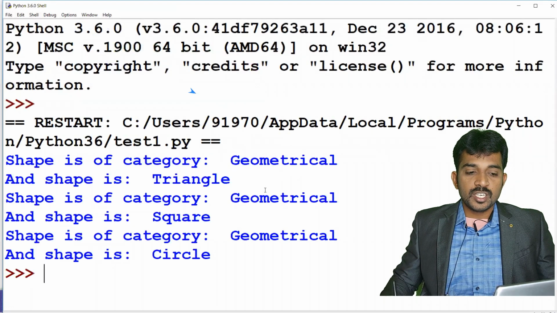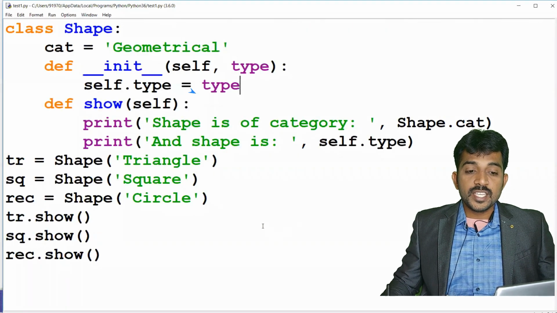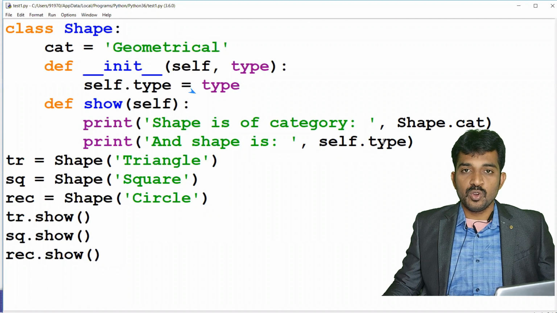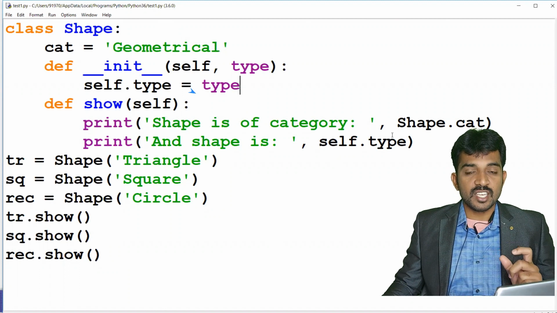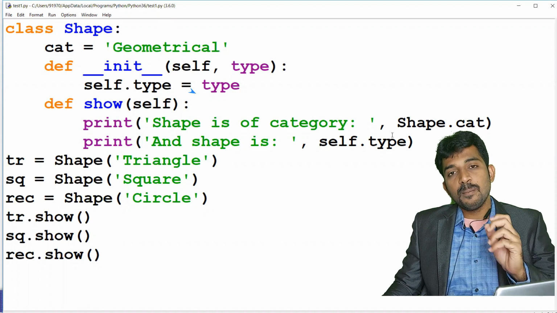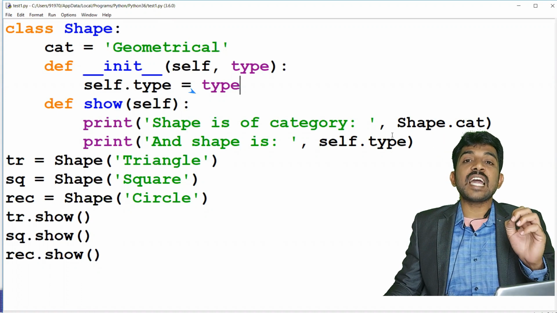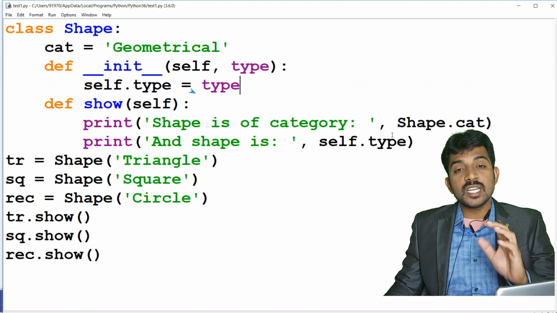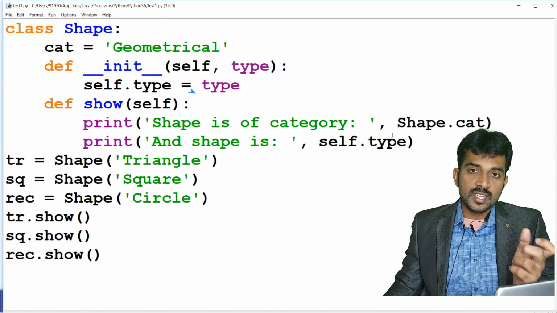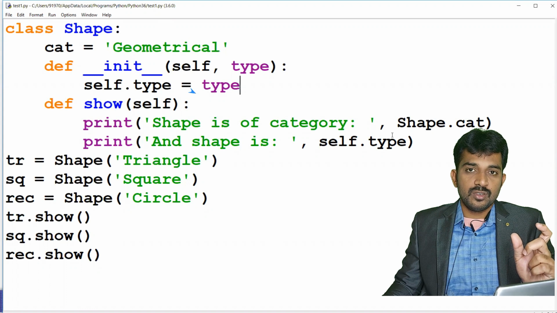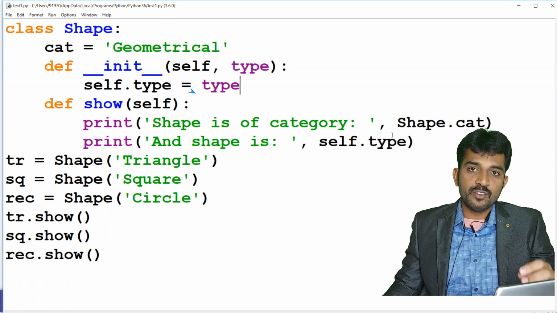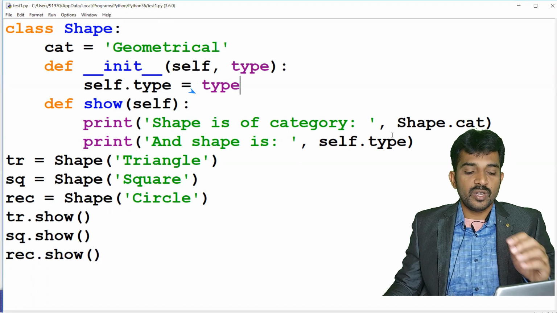see, it is geometrical, the same for all the objects. You know very well, when you take a static, that is the same for all objects. If you create a static variable, that is the same for all the objects. The only difference is you don't have a static keyword in Python, but the static concept is available by using class variables. If you consider cat equal to geometrical, it is by default a static variable, right?